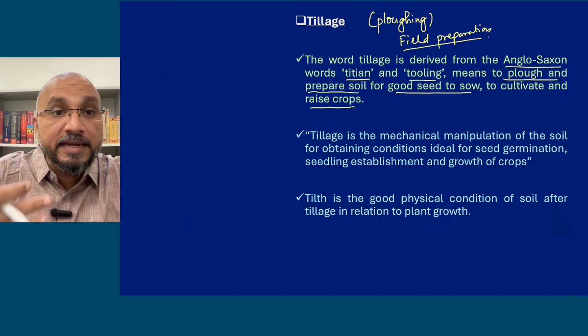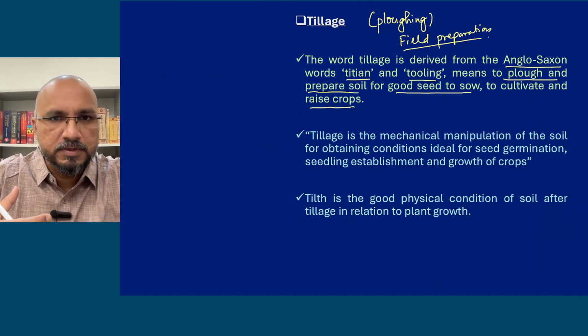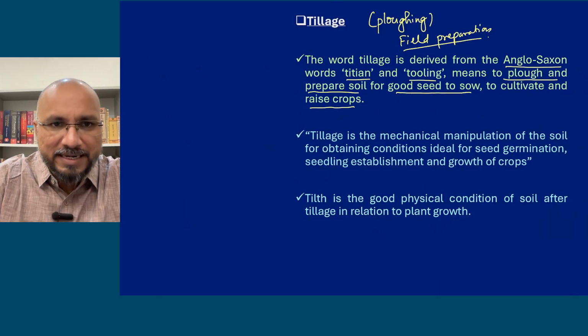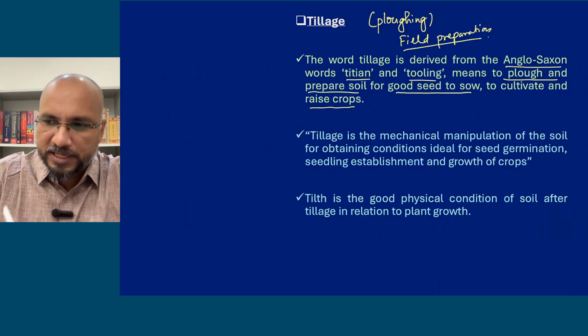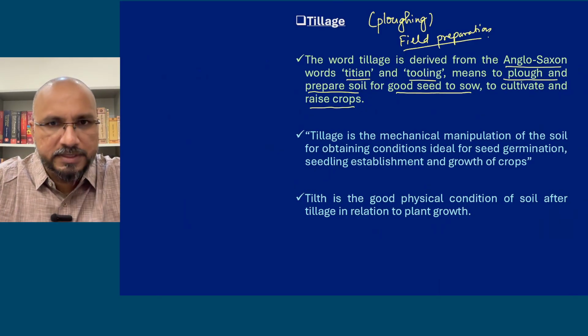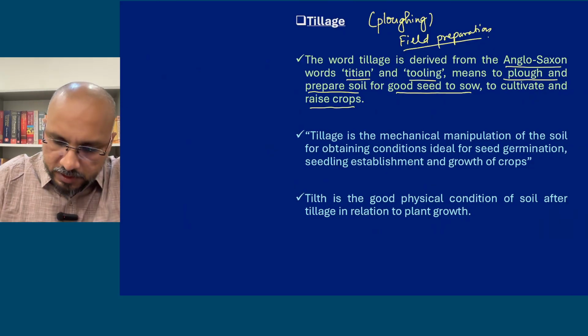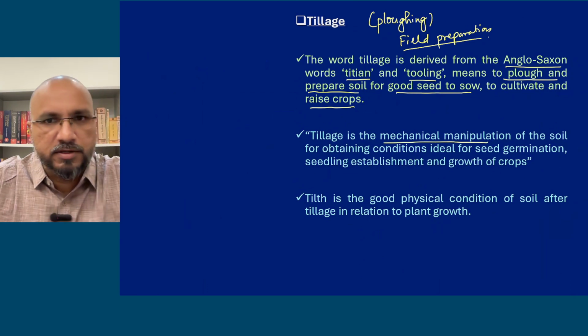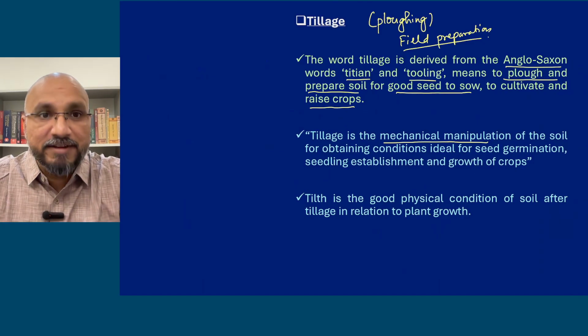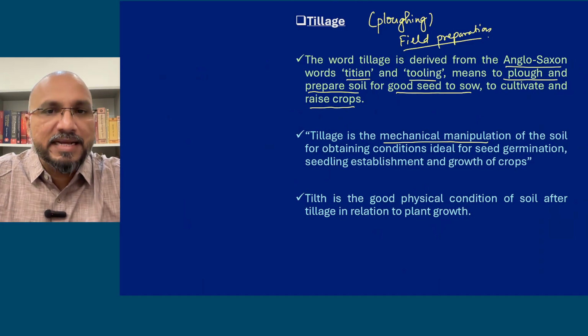So you are preparing the field, you are manipulating the soil so that sowing can take place. Okay, you are preparing the land so that you can sow and grow the crop. That is the meaning of tillage. So let us see the meaning. You can see the second paragraph. Tillage is the mechanical manipulation of the soil. So ploughing या tillage is mechanical manipulation of soil.